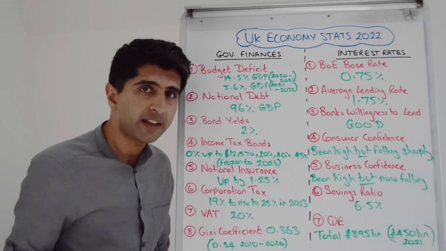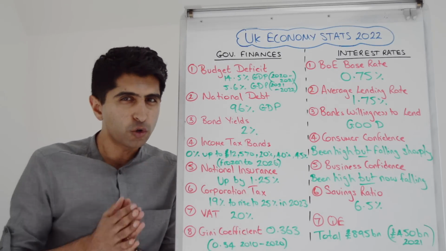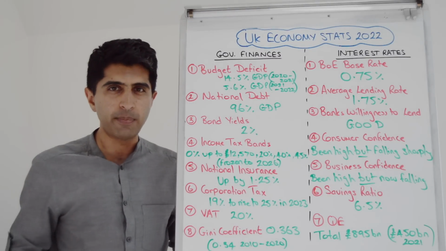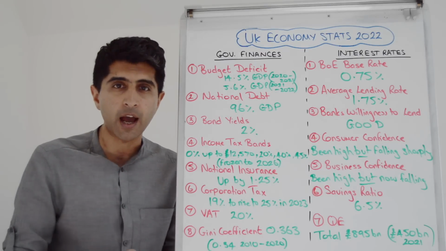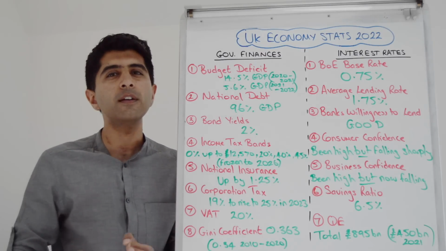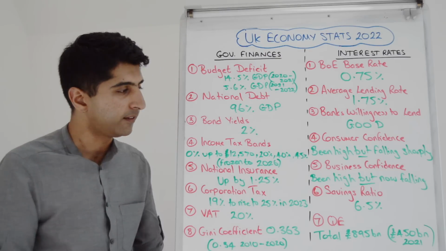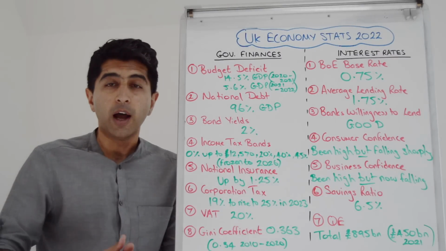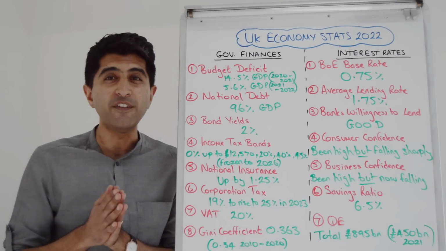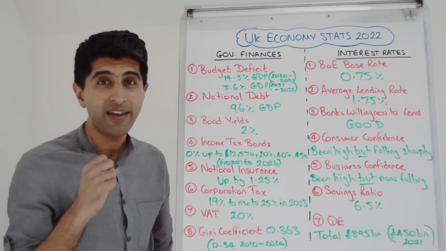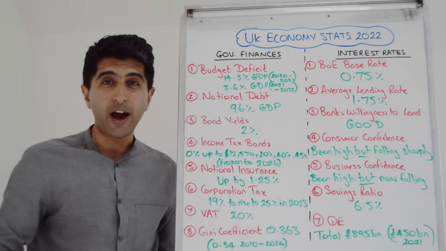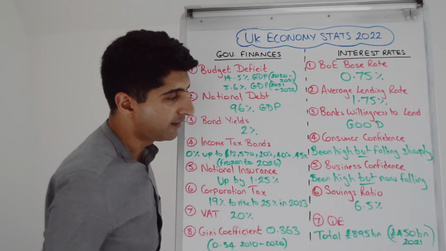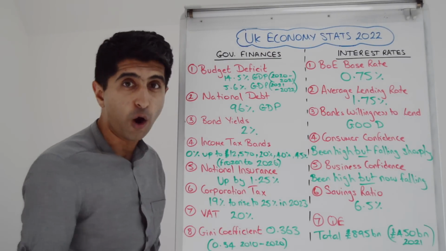And what about quantitative easing? Well, our total QE, total money that's been pumped into the UK economy, stands at £895 billion. We've used quantitative easing 3 times. Once during the financial crisis years, second after we voted Brexit in 2016, and more recently during the COVID pandemic. And during COVID times, the Bank of England pumped £450 billion worth of QE money into the economy. That is extraordinary. Around 25% of our GDP of money pumped into our economy is absolutely crazy to think about. And that is half of the overall QE total.